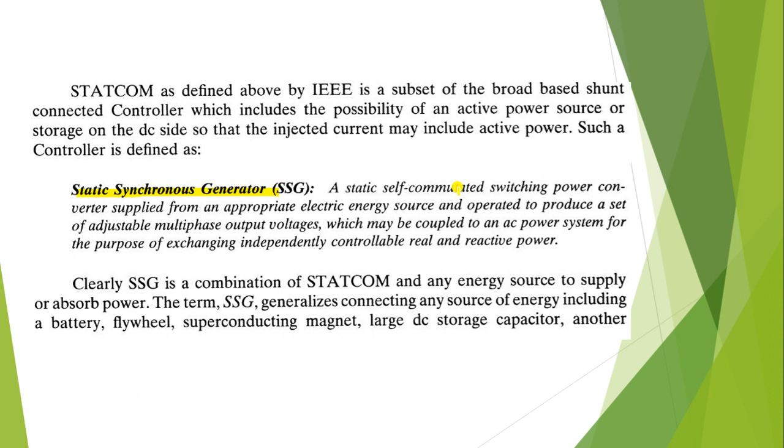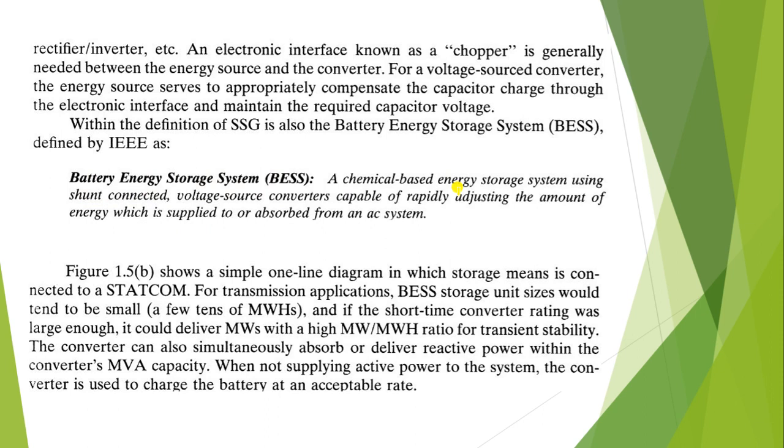The term SSG generalizes connecting any source of energy including a battery, flywheel, superconducting magnet, large DC storage capacitor, another rectifier, inverter, etc. An electronic interface known as a chopper is generally needed between the energy source and the converter. For a voltage sourced converter, the energy source serves to appropriately compensate the capacitor charges through the electronic interface and maintain the required capacitor voltage.